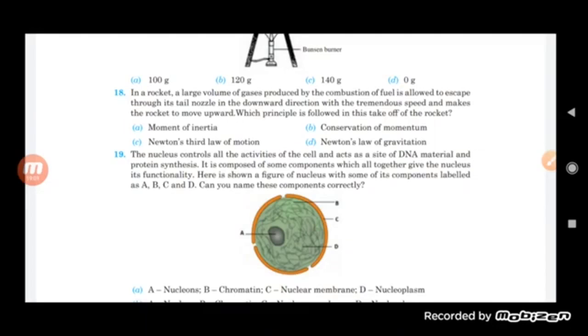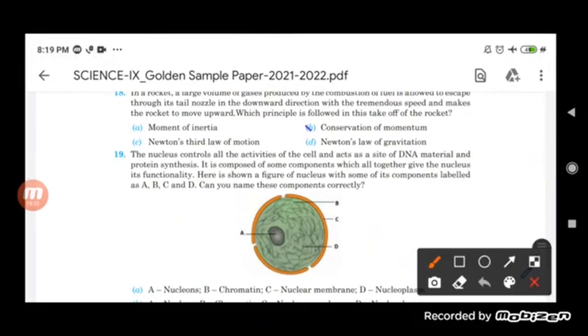Basically, a large volume of gases is produced by the combustion of fuel, and this is allowed to escape through its tail nozzle in the downward direction. And this is because of the law of conservation of momentum. So the correct option will be conservation of momentum.